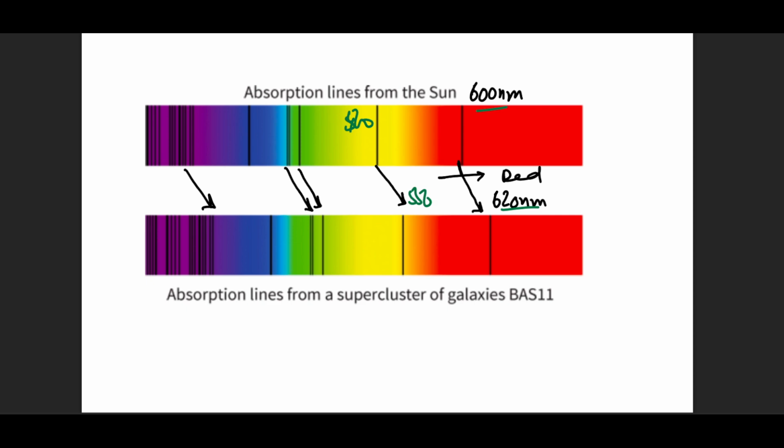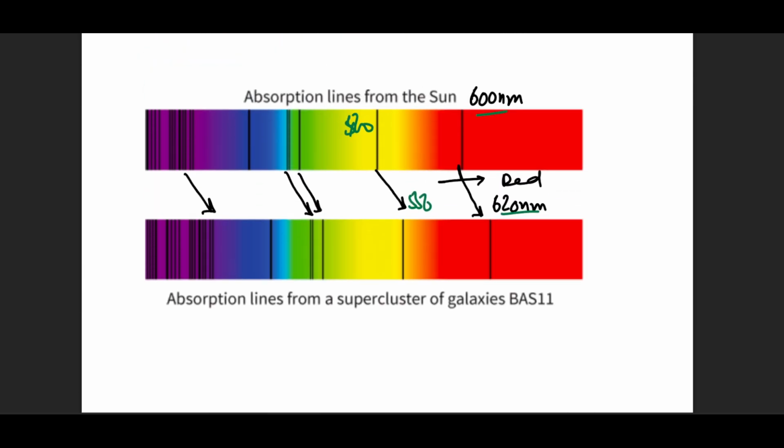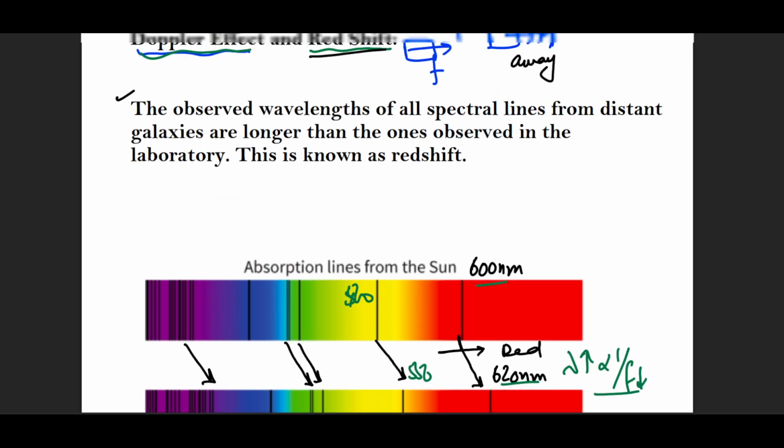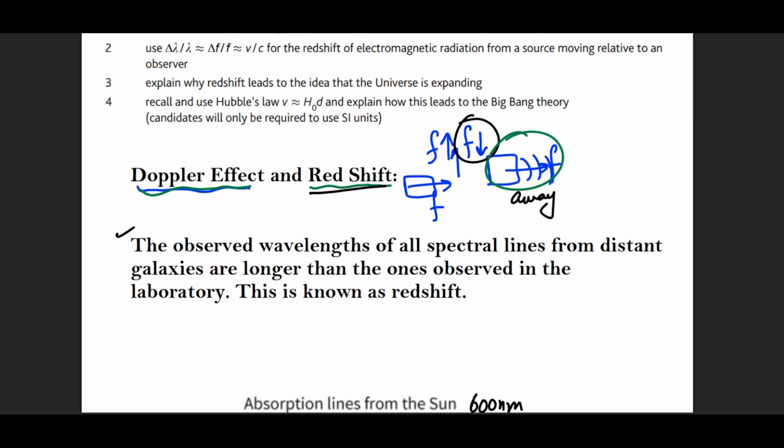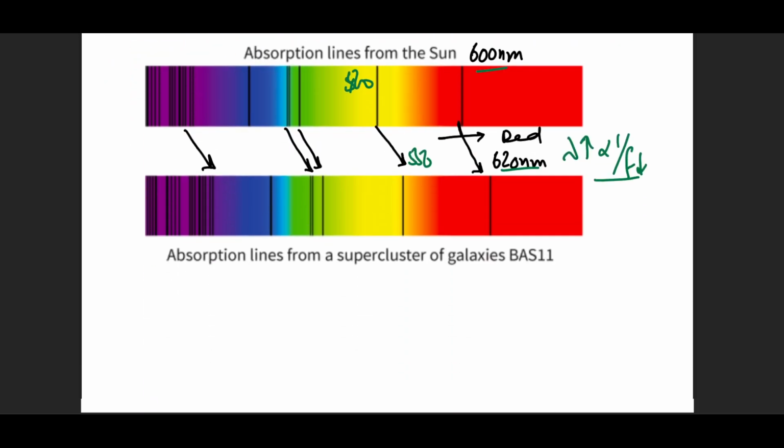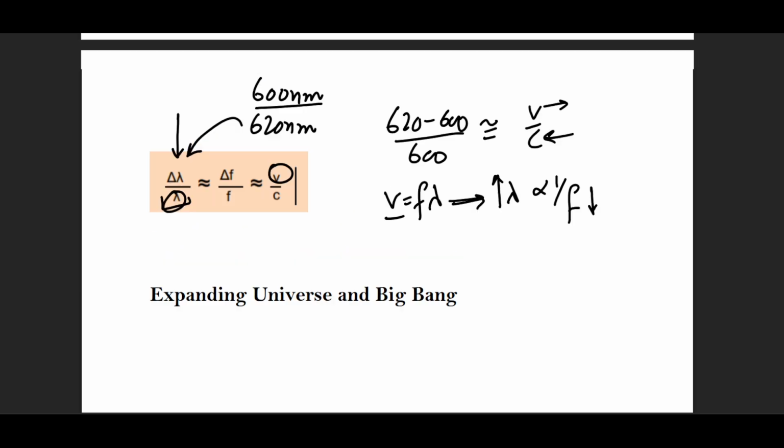Similarly, all the wavelengths that are missing in the emission spectrum will be shifted to a higher value. Since the wavelength is increasing, we can predict that the frequency is decreasing. So we backtrack our way to this conclusion that if the frequency is decreasing, that means whoever is emitting this radiation our way, whoever is sending light our way, is actually moving away from us. This is the redshift.